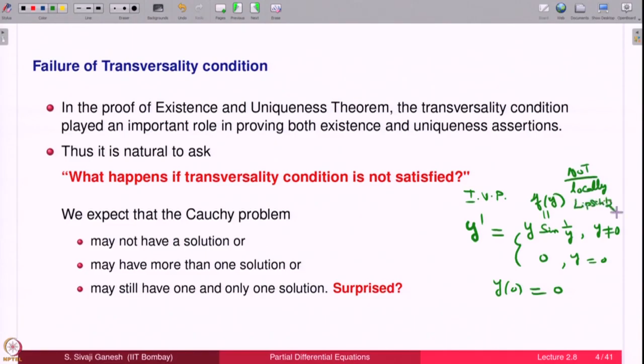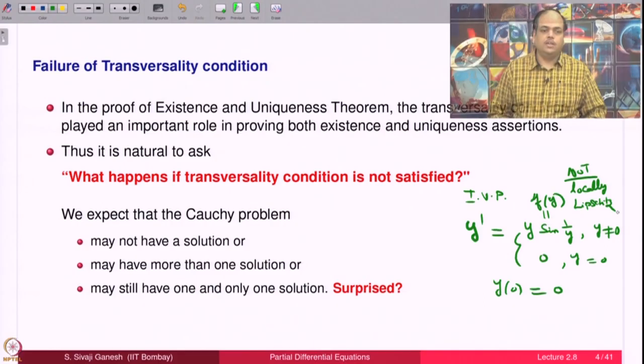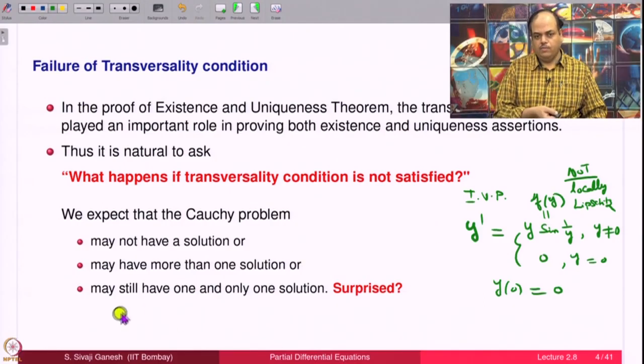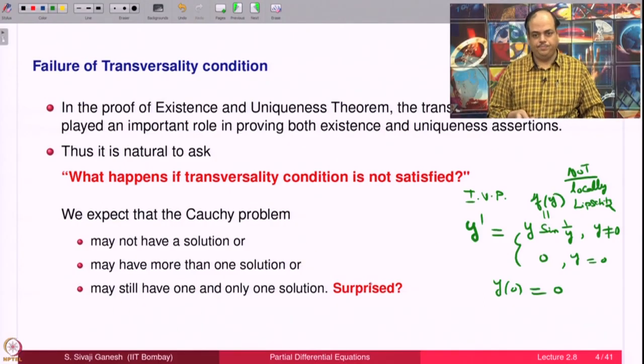Therefore, we cannot apply the theorem, but still it so happens this has a unique solution. So, that I leave it for you. If you have not come across this question already, please look at it and show that the solution is unique. So, violation of sufficient conditions means no conclusions can be drawn. That is why we may still have one and only one solution, it can happen.